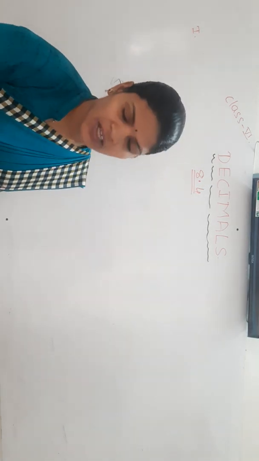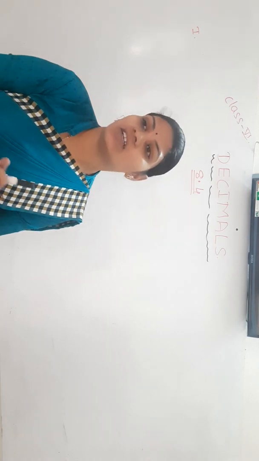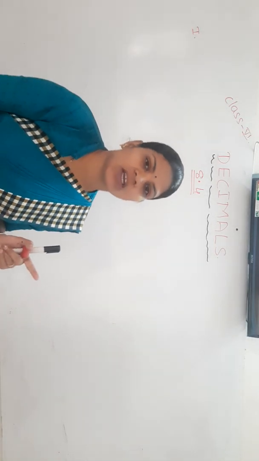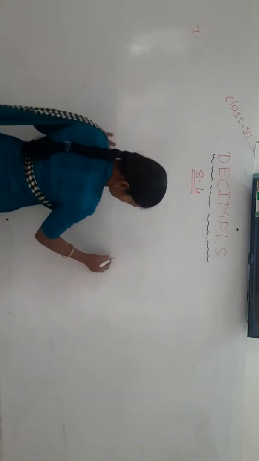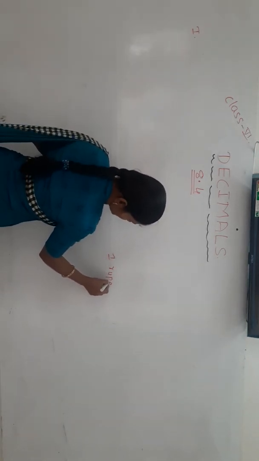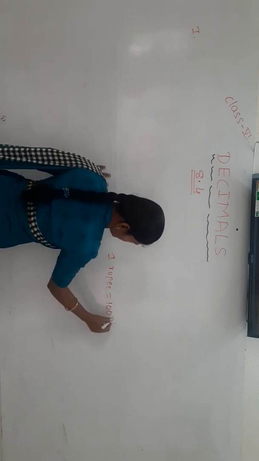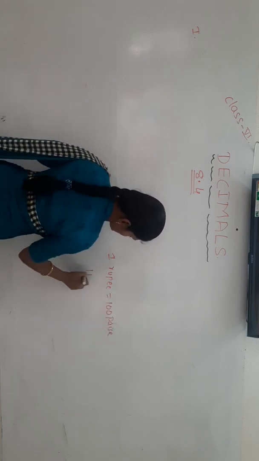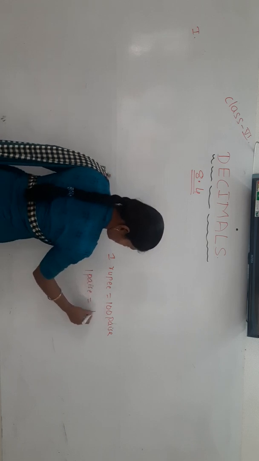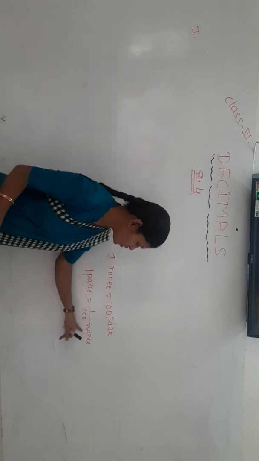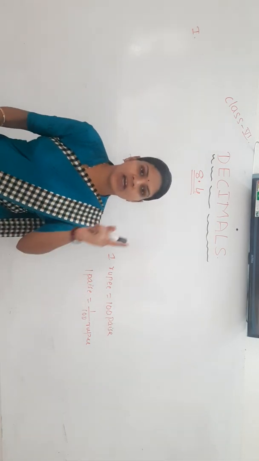If paise is given, we have to convert it in terms of rupees. Before that I will tell: 1 rupee means how many paise? 100 paise. Okay, so 1 paise means how much rupee? 1 by 100 rupee. It is nothing but when you convert paise to rupee, you have to divide by 100.